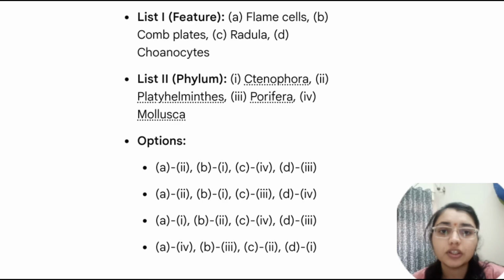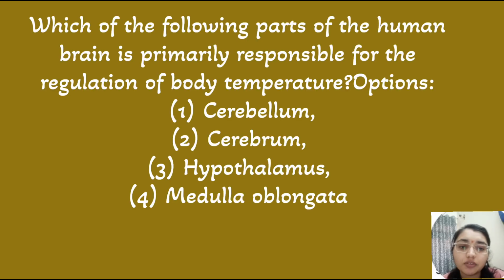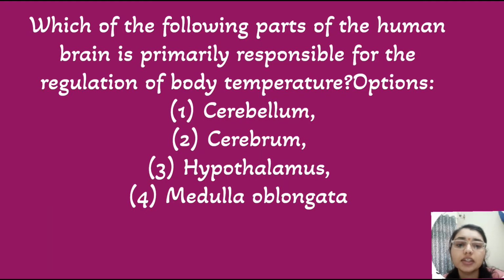Now moving on to the next question. Which of the following parts of the human brain is primarily responsible for regulation of the body temperature? The correct answer for this is the hypothalamus, not the cerebellum, cerebrum or medulla oblongata, because the hypothalamus functions as a body thermostat. It contains a center for controlling the body temperature and for eating and drinking.